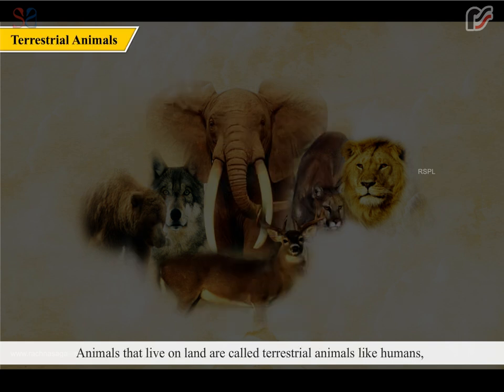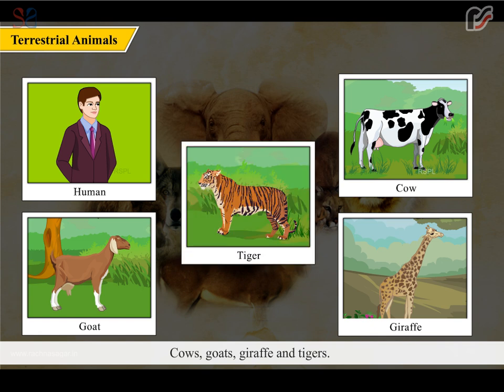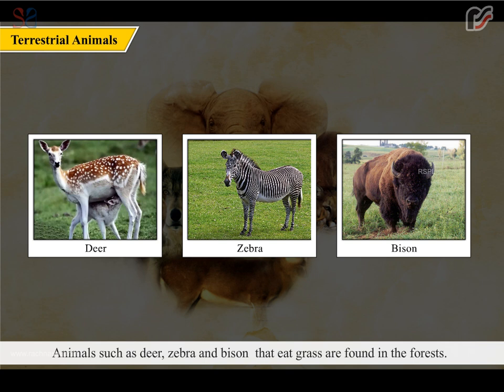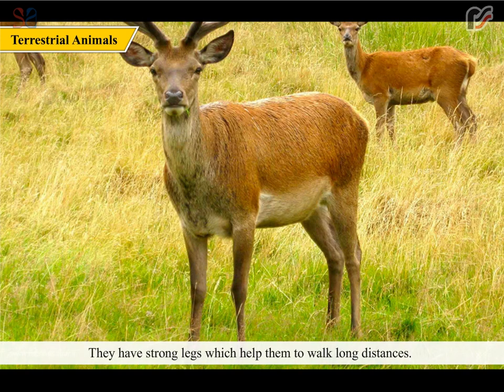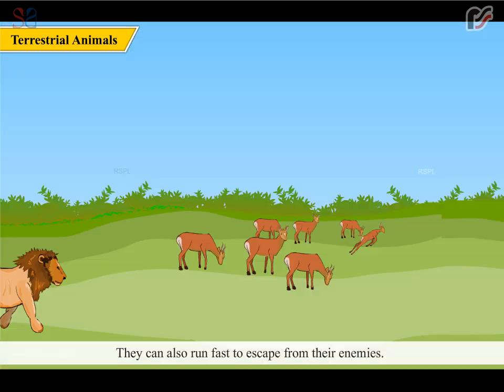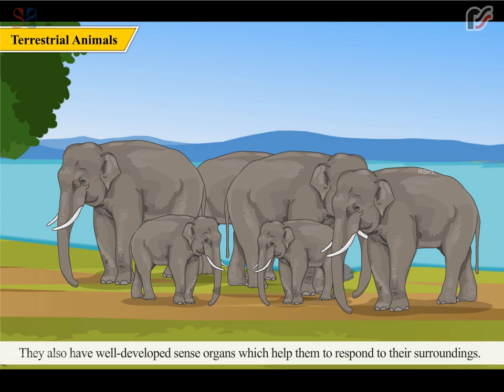Animals that live on land are called terrestrial animals, like humans, cows, goats, giraffes, and tigers. Animals such as deer, zebra, and bison that eat grass are found in the forests. Let us study about their characteristic features. They have strong legs which help them to walk long distances. They can also run fast to escape from their enemies. They also have well-developed sense organs which help them to respond to their surroundings.